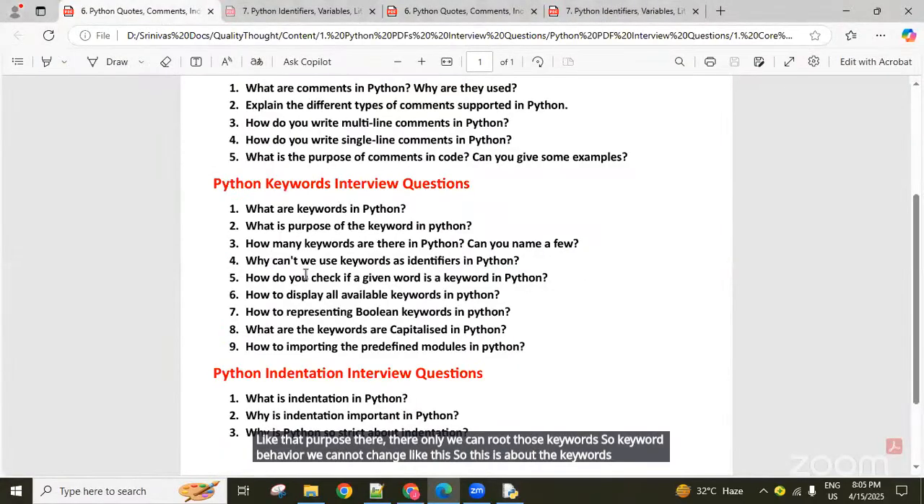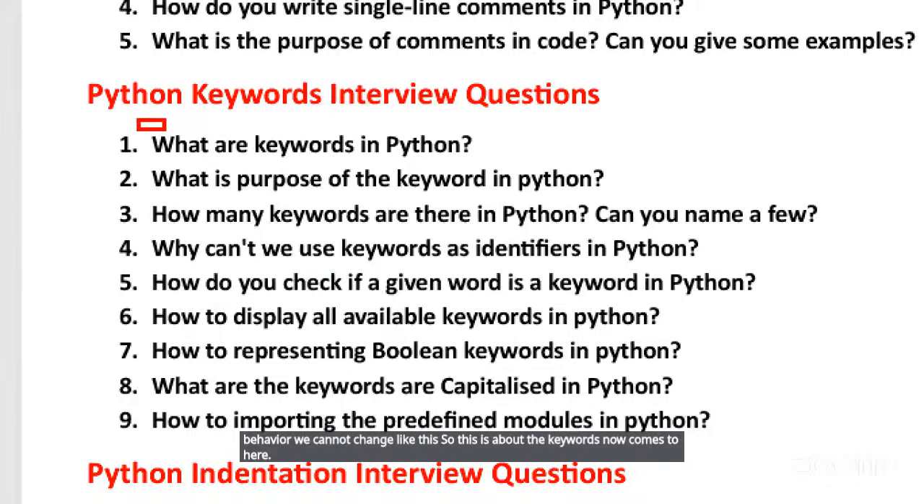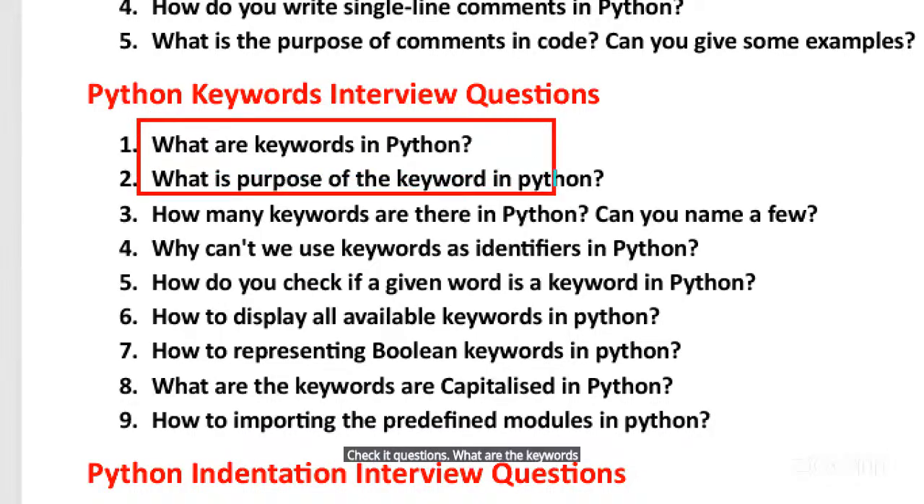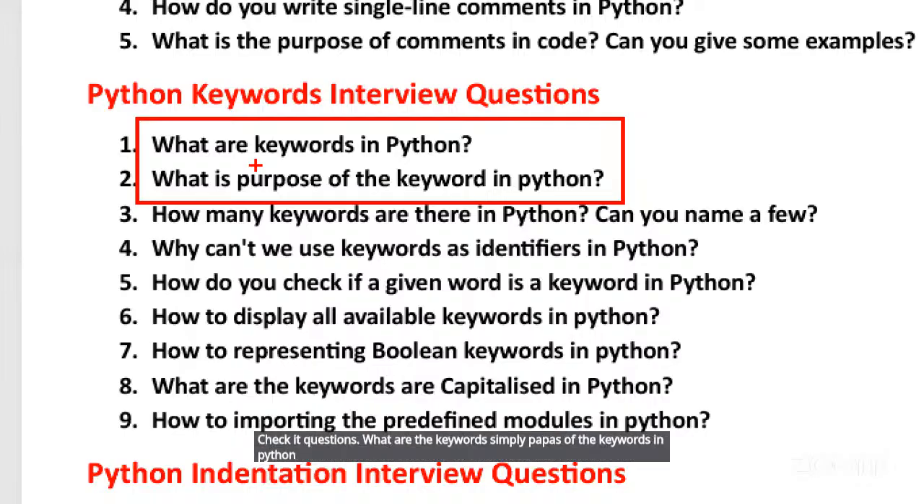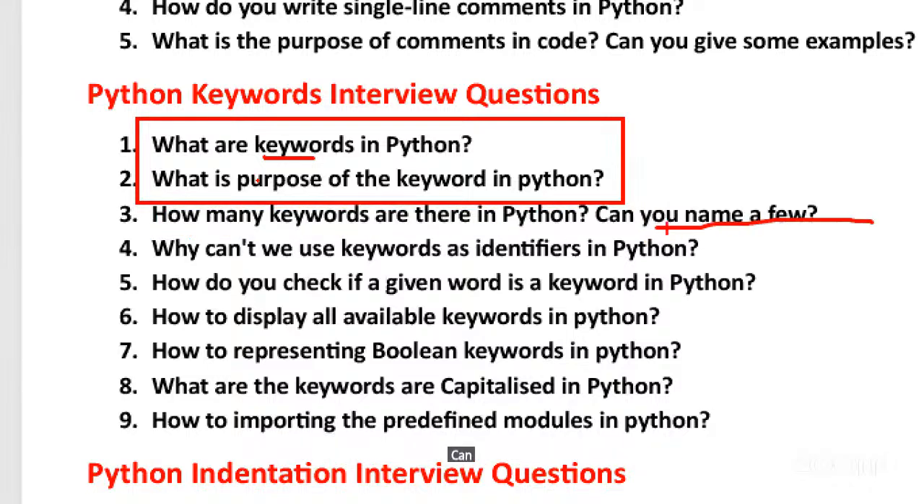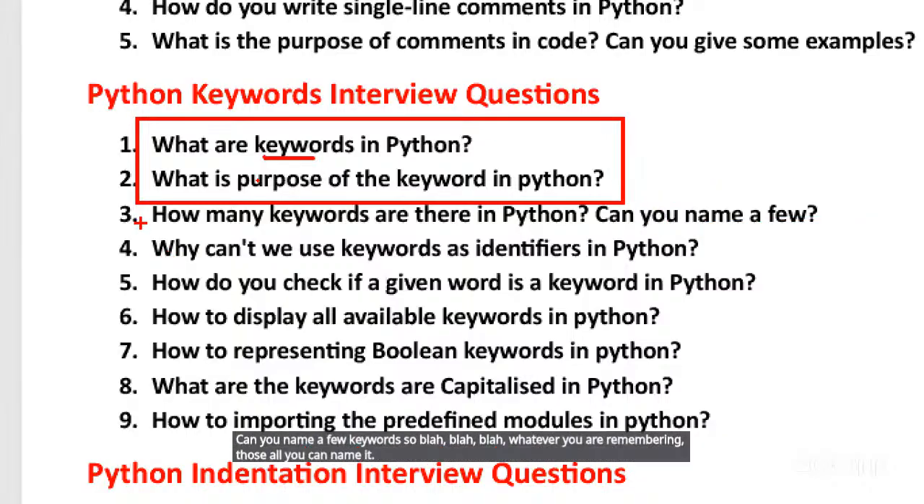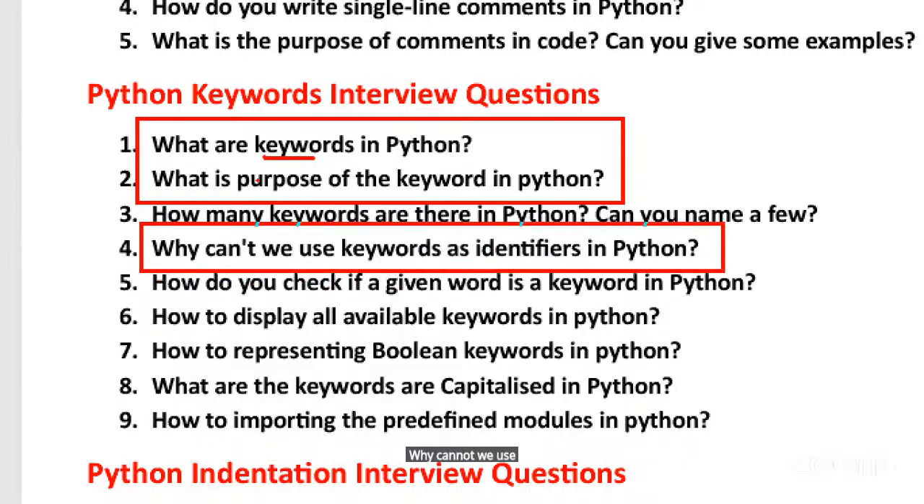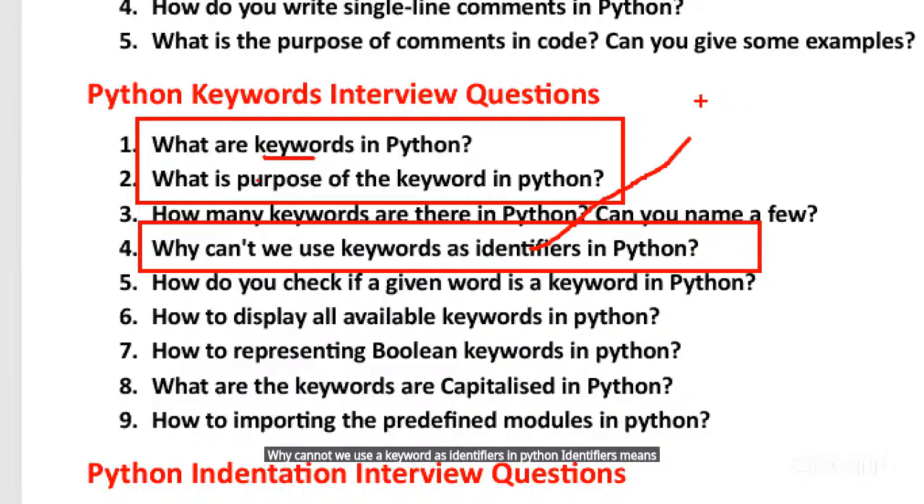So this is about the keywords. Now comes to here, check-it questions. What are keywords? Simply, the purpose of the keywords in Python. What is a keyword, the purpose of the keyword? You have to tell the definition, guys. How many keywords are there in Python? 35 keywords are there. Can you name a few keywords? Whatever you are remembering, all of those you can name. Why can we not use keywords as identifiers in Python? Identifiers means your own names, like a equal to 10 you are creating. This is called your own name, identifier name.